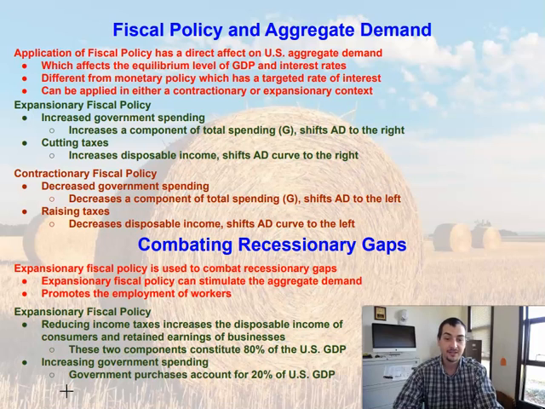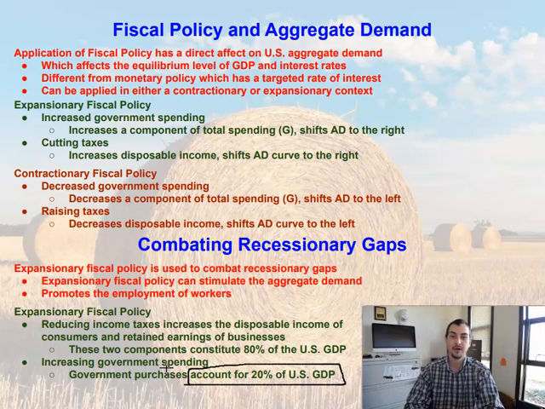Now, like I've been saying, the government is no slouch when it comes to purchases, because the government accounts for 20% of U.S. GDP. So basically what expansionary fiscal policy is doing is it's meant to increase spending from the consumers by lowering taxes, and increase spending from businesses through lower taxes and more retained earnings. Households will have more disposable income, and government spending increases overall. In any case, expansionary fiscal policy is trying to encourage more spending within the nation to shift the aggregate demand curve to the right.